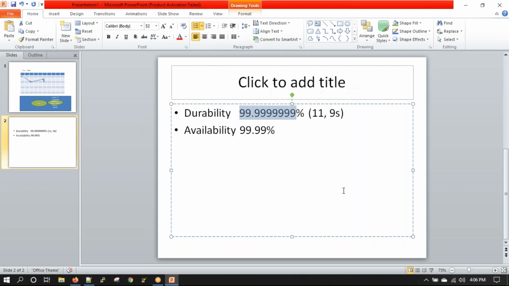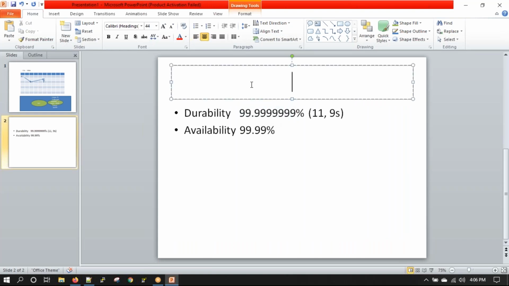So this means that there is a chance of losing one part of your data in a million years. Okay, so these numbers actually come from something called sigma 6.